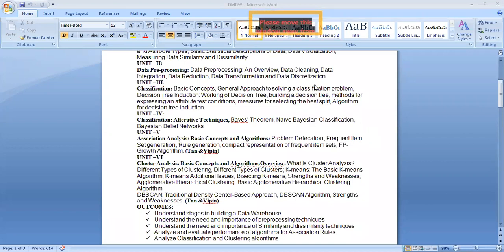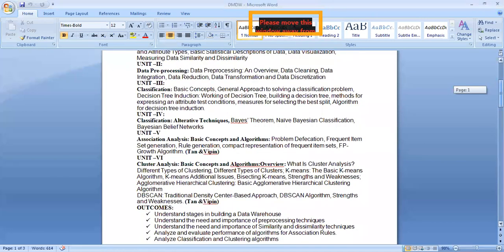Good morning, students. Okay, what are the concepts you covered in the last class? Now you have completed units 1 to 6, except for one remaining concept in the 6th unit, that is the DBSCAN algorithm.